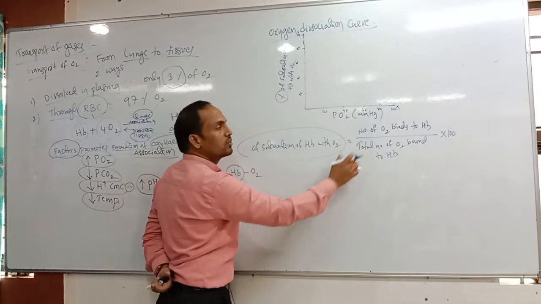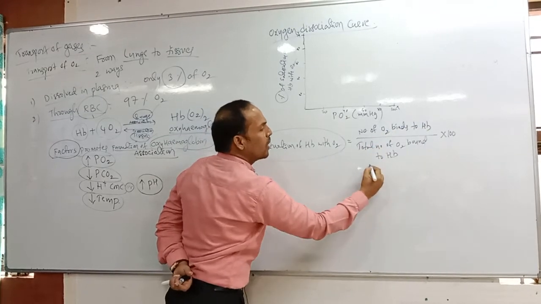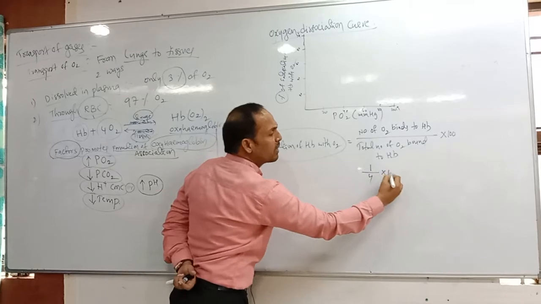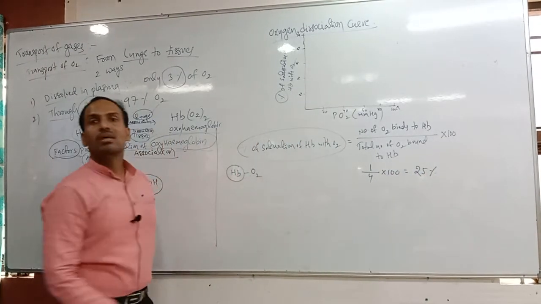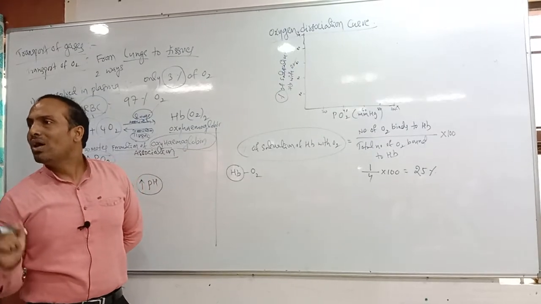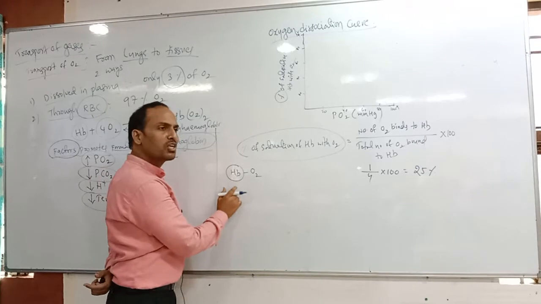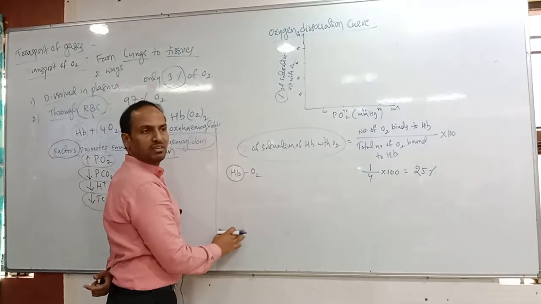The number of oxygens bound to the hemoglobin is 1, and the total number of oxygens is 4, into 100. Then saturation is how much? 25%. If one oxygen binds to the hemoglobin, the saturation of hemoglobin with oxygen is 25%.